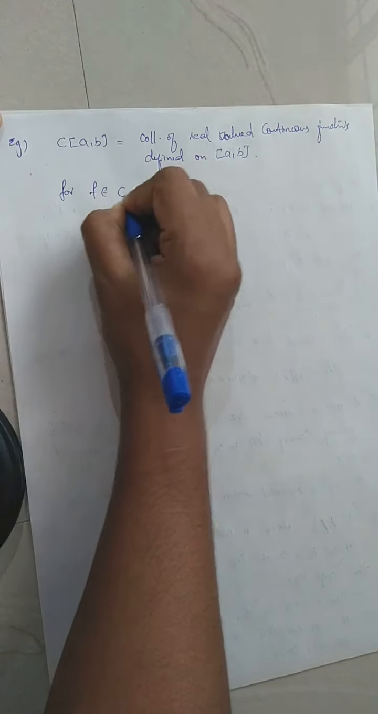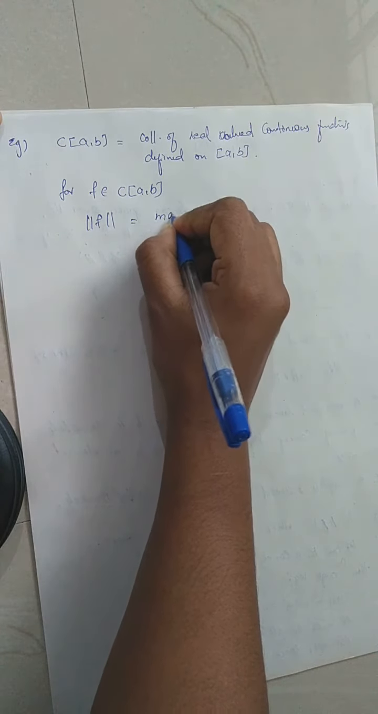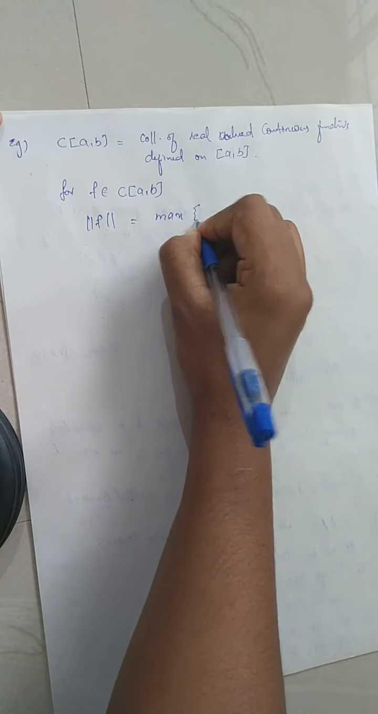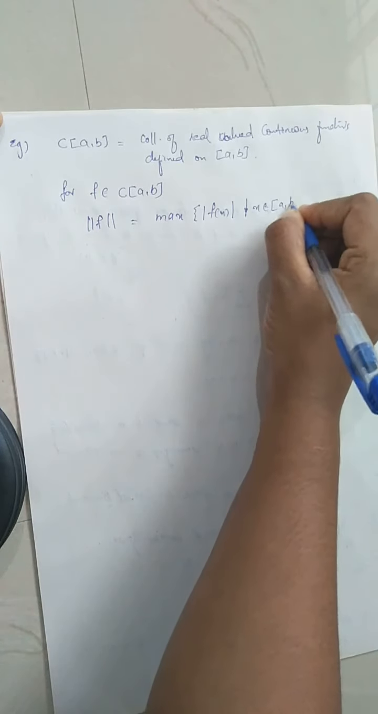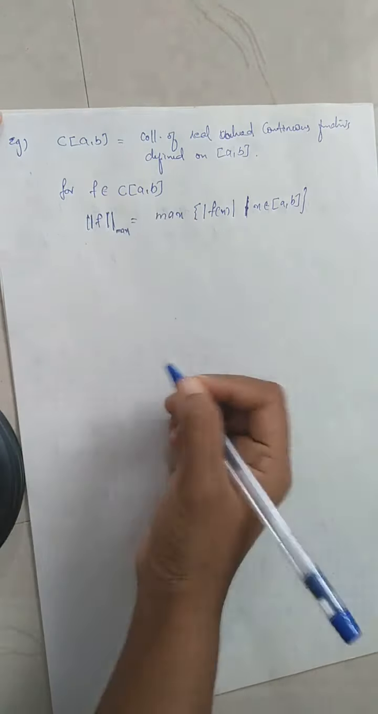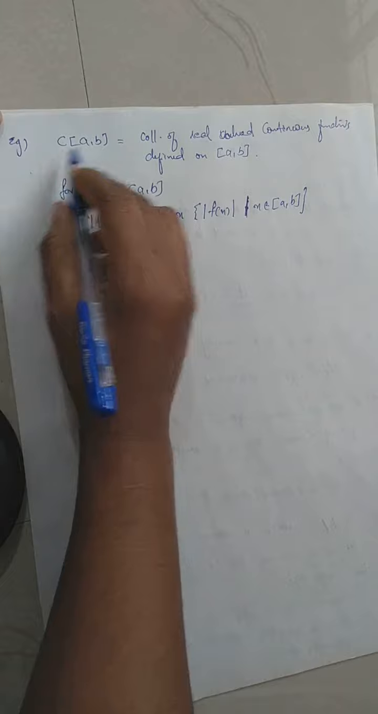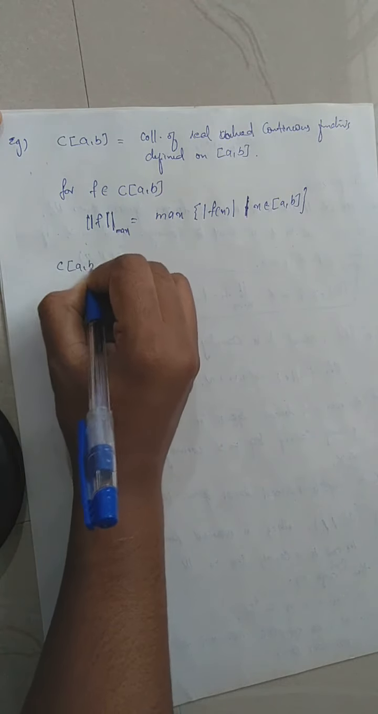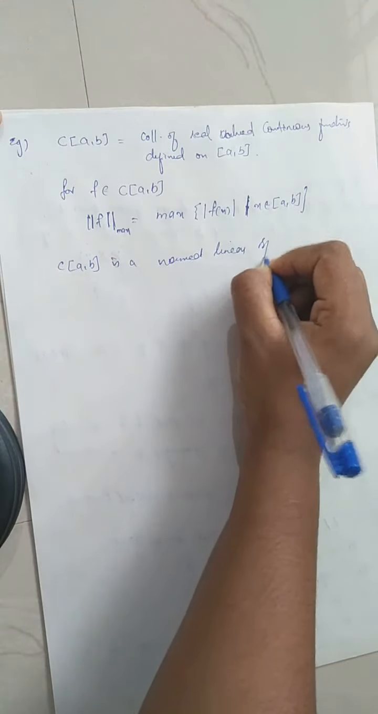Under the norm we are defining, for f belonging to C[a,b], I define the norm of f as the maximum of the modulus of f(x), where x varies over the closed interval [a,b]. That means the maximum of that function, and this norm is called the max norm. And I can prove that this max norm satisfies all the conditions of a norm. Therefore, C[a,b] is a normed linear space.